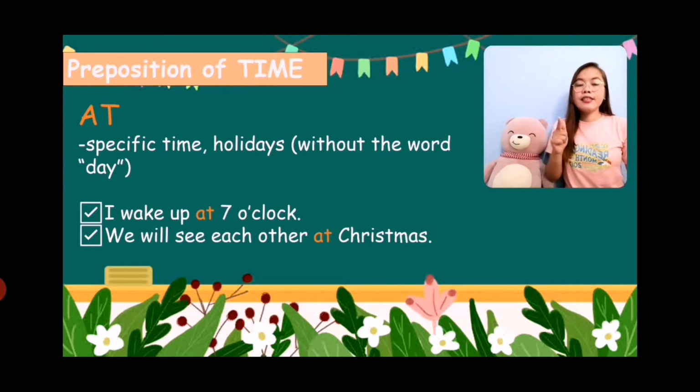Among the three, this is the most specific. We use this one if we talk about a specific time, and if we talk about holidays without using the word day. Because if you are talking about a holiday and you use the word day, you will use the preposition on. Let's make it clear by using these examples. First, I wake up at 7 o'clock. We use the preposition at because we have an exact time here, which is 7 o'clock. Next, we will see each other at Christmas. As you can see, we removed the word day, so we use the preposition at.